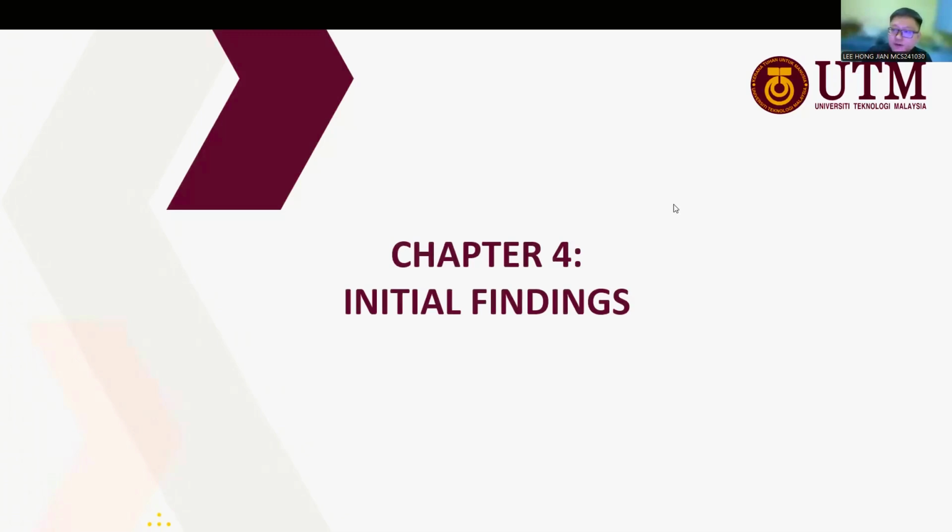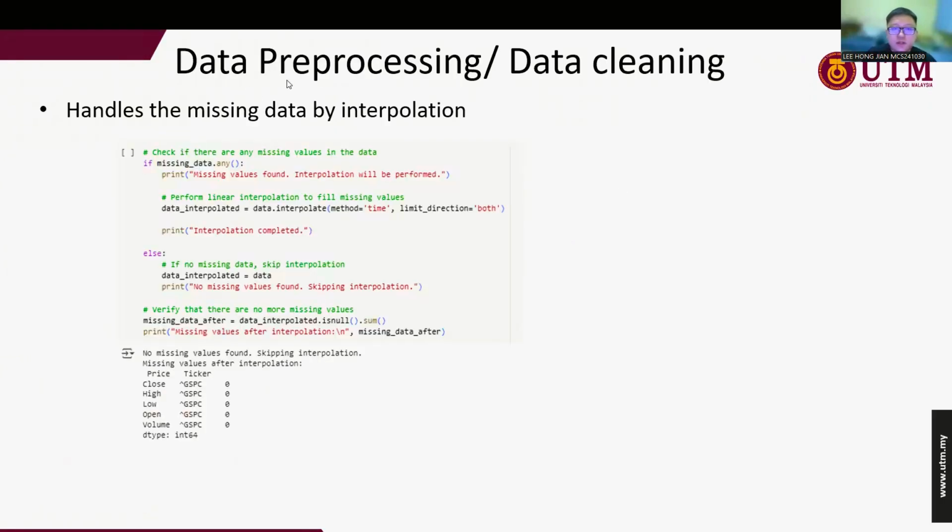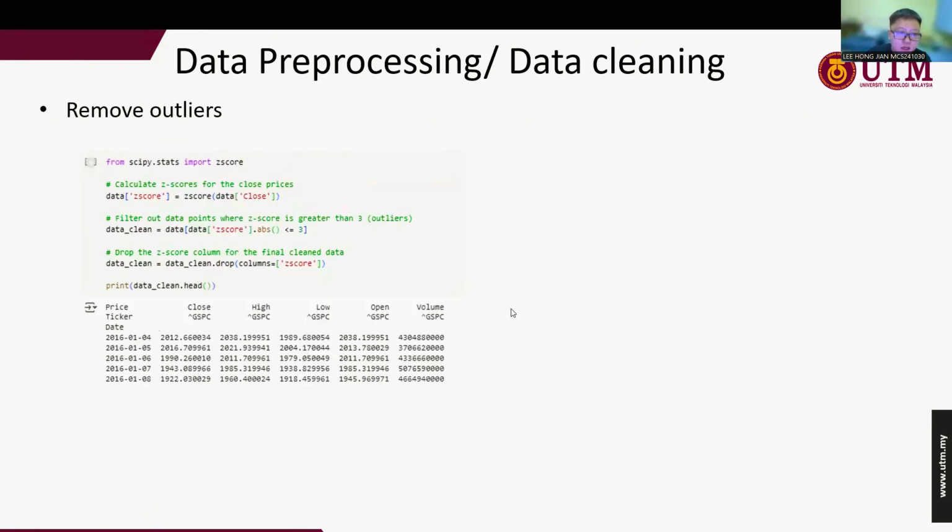Our chapter for the initial findings. First is the initial finding for the data preprocessing and data cleaning. First, we need to handle the missing data by interpolation. Here are the code as well as the result. So no missing data was found after the interpolation. Next, we need to remove the outliers. Here are the results after we remove outliers.